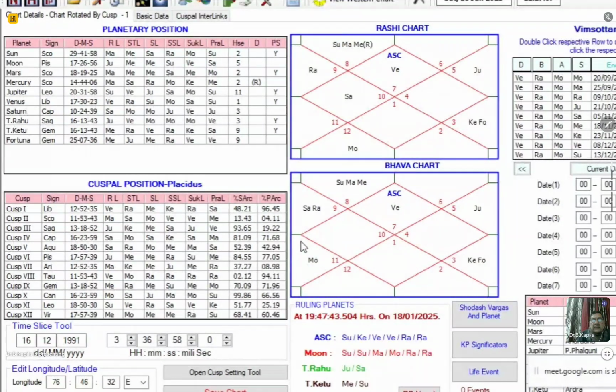Along with the genetical connections, on the basis of which I calculated the exact birth time. He gave me a time of 3:40, that was the time given to him in PGI, and the time which I rectified and calculated on the basis of the events was 3:36:50. That was the birth time for this particular person.